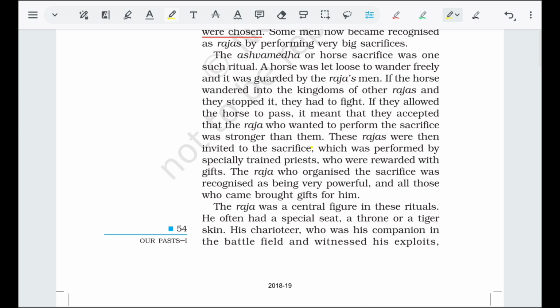The Ashwamedha Yagya or horse sacrifice was one of the rituals in which the horse was left to wander freely, guarded by the Raja's men. If in any territory the horse was stopped by anyone, the Raja would attack that person and that kingdom and acquire that place. And if the other territory did not stop it, that meant they recognized the Raja's supremacy over them.